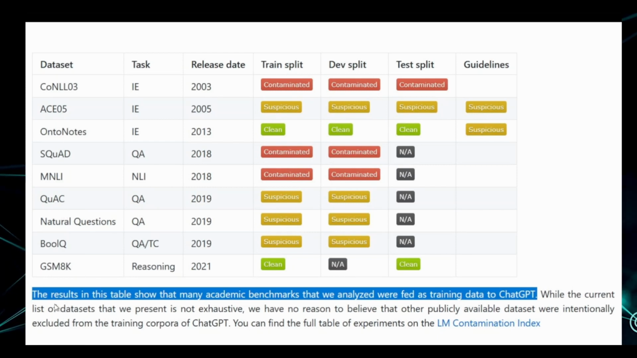And these researchers say the results in this table show that many academic benchmarks that we analyzed were fed as training data to ChatGPT. And while the current list of datasets that we present is not exhaustive, we have no reason to believe that other publicly available datasets were intentionally excluded from the training corpora of ChatGPT. So there's this suspicion here that most of the benchmark datasets have been contaminated.